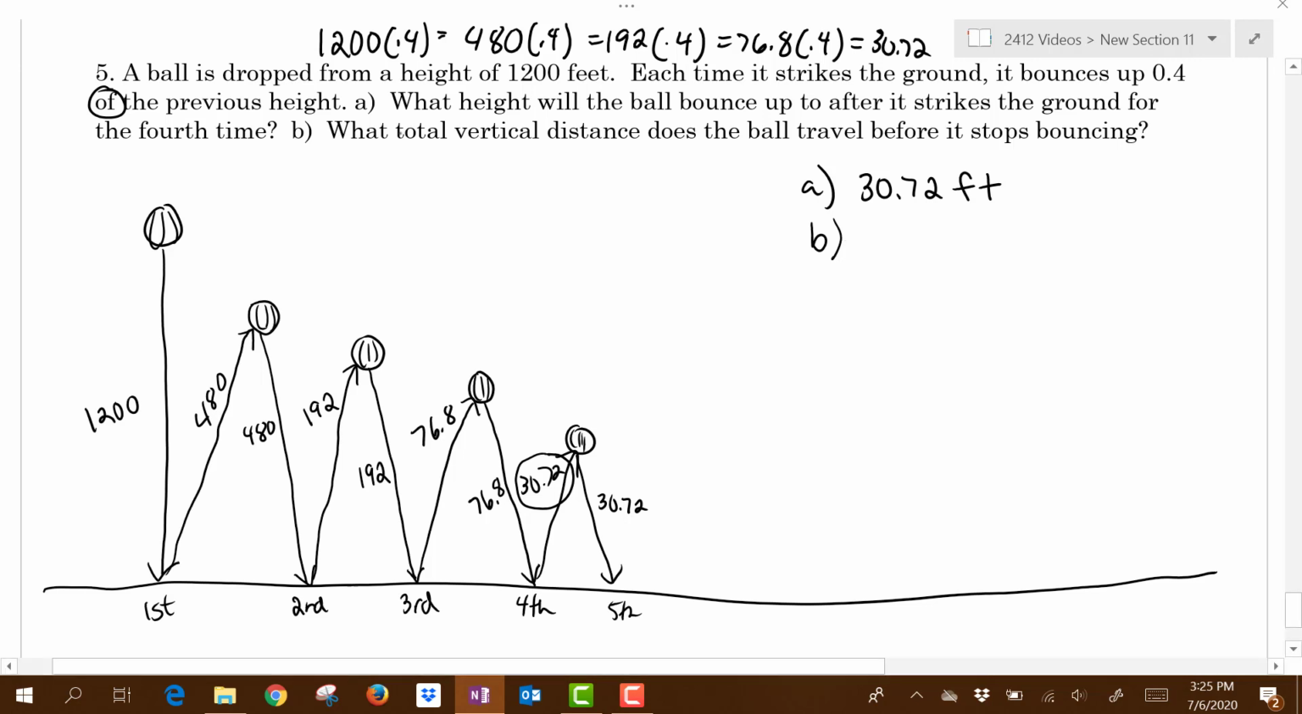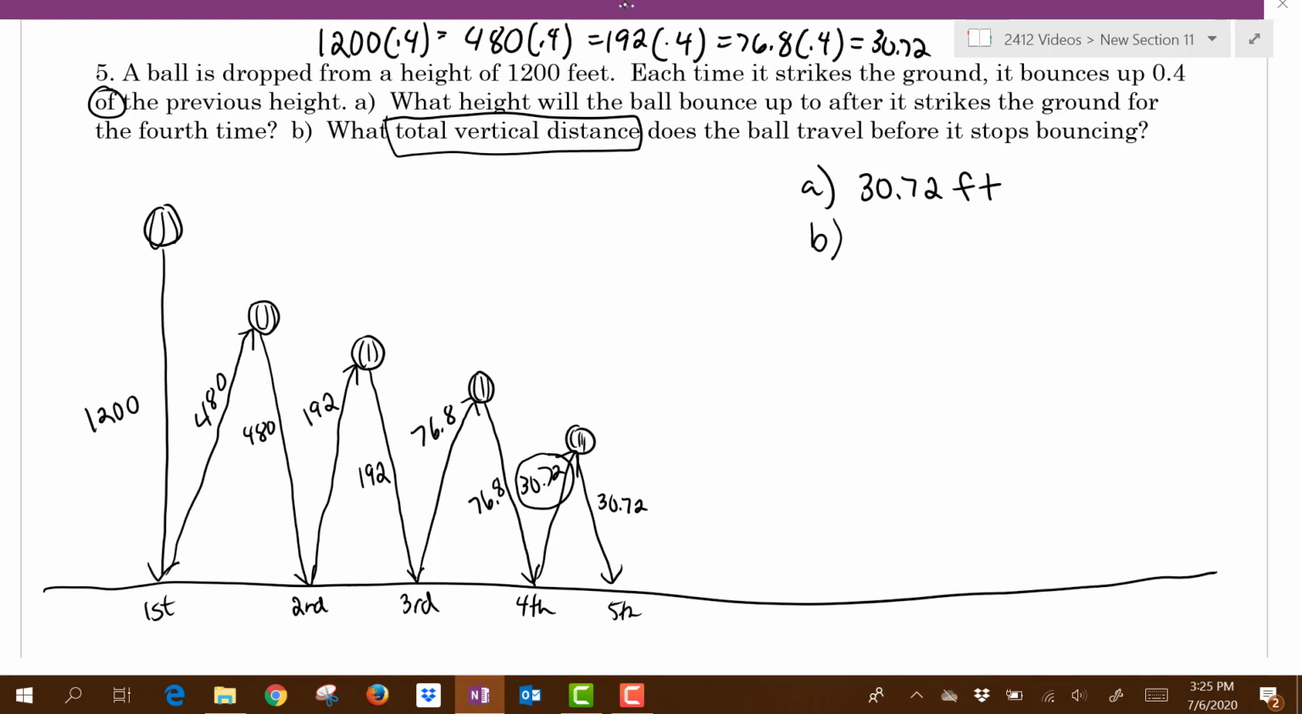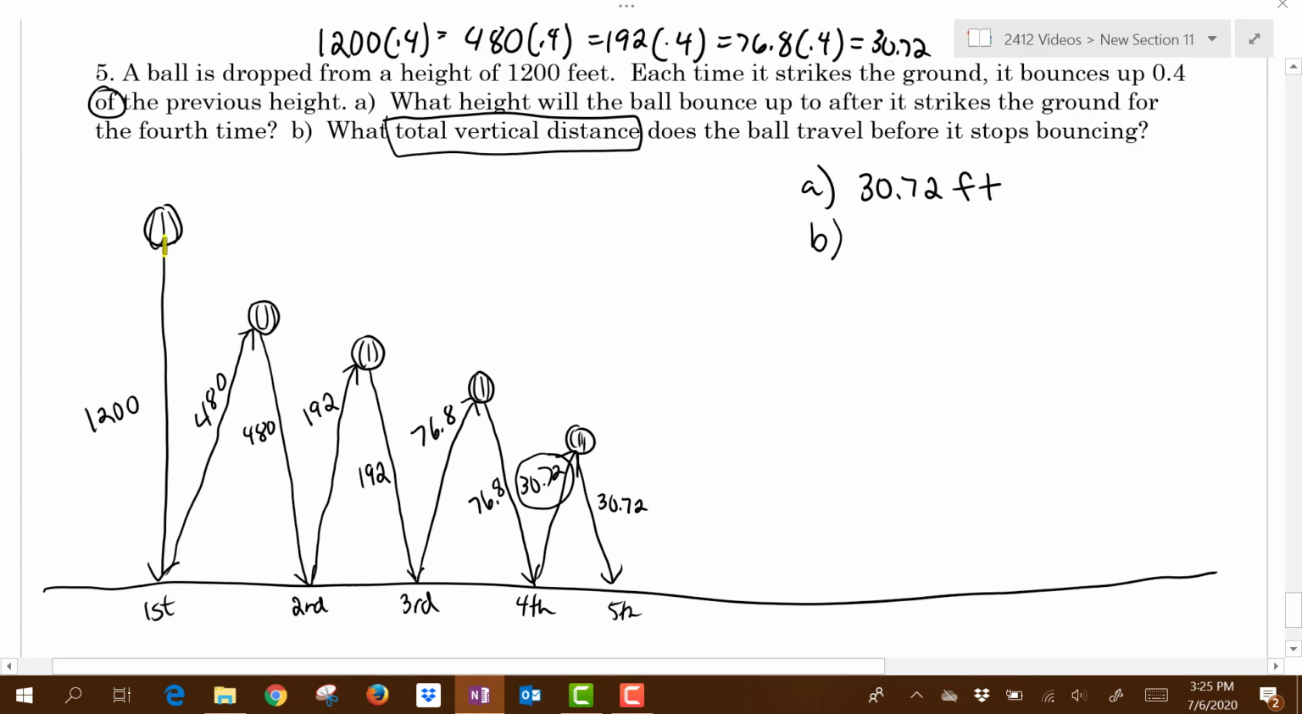For part B, we want to know what is the total vertical distance. So when we mean vertical distance, we mean the distance that the ball has traveled, both going up and down. So we want to take all of these distances and add them all up together. Now how many terms are we adding together? Well, we're going to let the ball bounce out to infinity. So it's going to bounce as far as it needs to bounce until it stops.